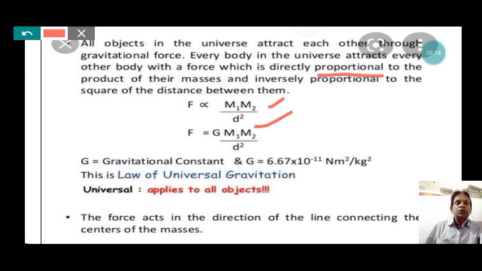This is the law of universal gravitation. Universal means it applies to all objects in the universe. The gravitational force acts in the direction of the line connecting the centers of the two massive objects.